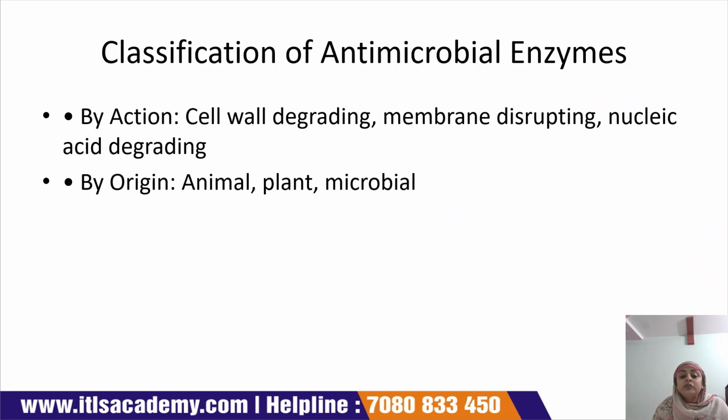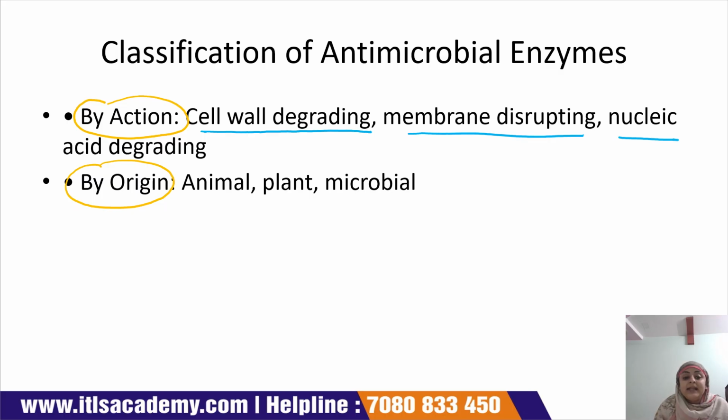Now, classification of the antimicrobial enzymes. They can be classified in two ways. The first is on the basis of their action, and the second is on the basis of their origin. The first classification, based upon the action of the antimicrobial enzyme, has three parts: cell wall degrading, membrane disrupting, and nucleic acid degrading.